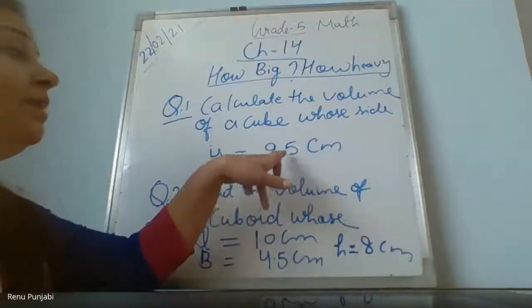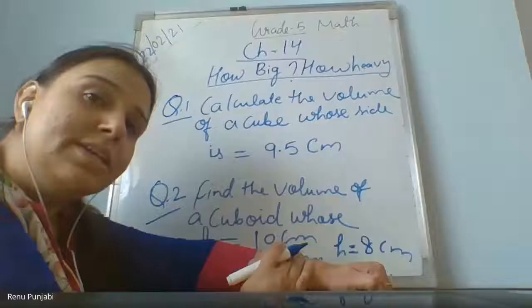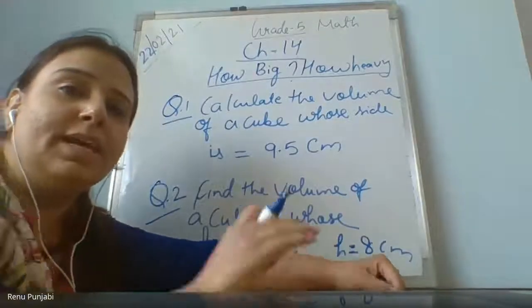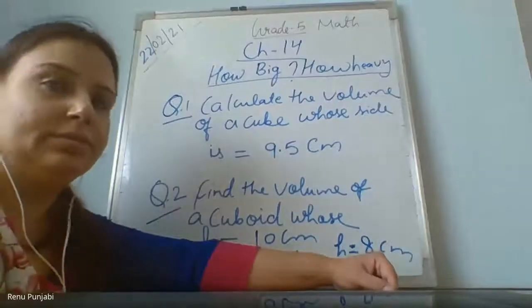Ma'am, in the question you have written 95 centimeters. It is 9.5 centimeter. So, ma'am, for finding the volume, we'll have to remove the decimal, right? Yes. So can you please, Aheli, explain how we will multiply this? Ma'am, we will multiply 95 by 95 by 95.